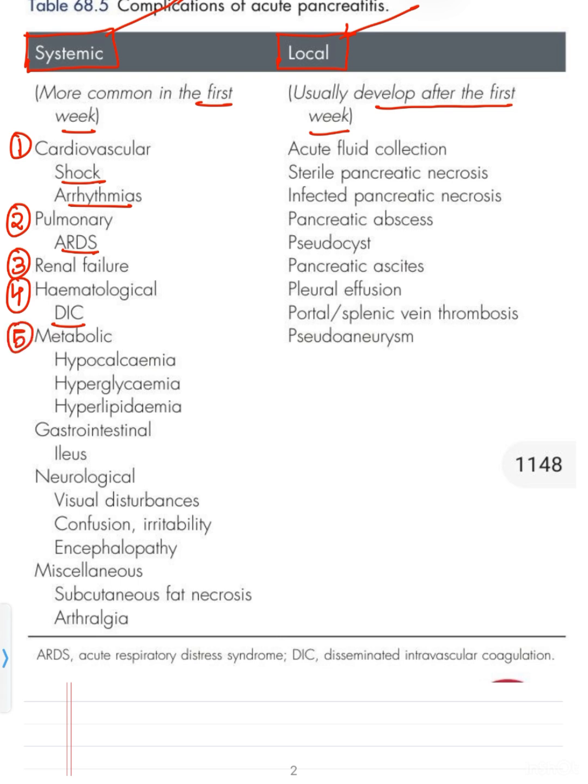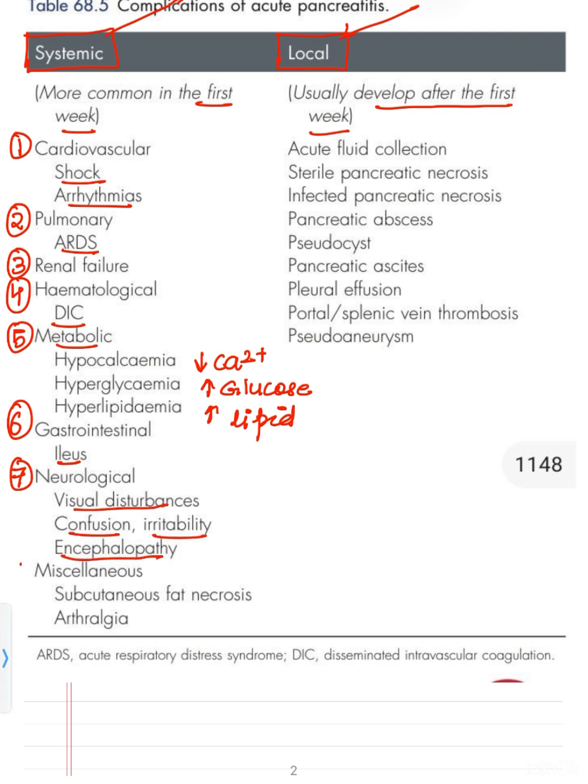We have metabolic complications like hypocalcemia, in which calcium can go down, hyperglycemia, in which glucose can go up, and hyperlipidemia, in which lipid can go up. Then we have gastrointestinal complications like ileus. Then we have neurological complications, where the patient may present with visual disturbances, confusion, irritability, and encephalopathy. Then we have miscellaneous complications like subcutaneous fat necrosis or arthralgia.